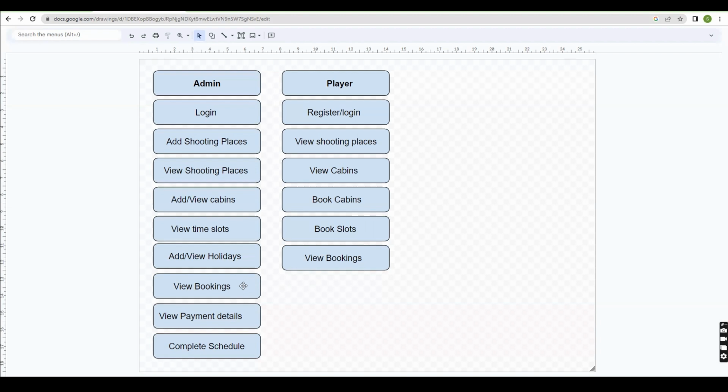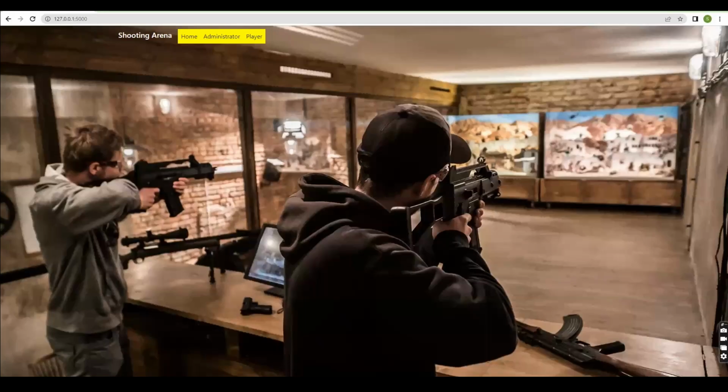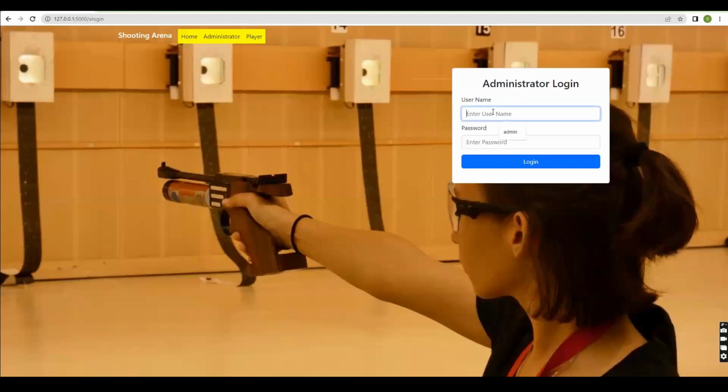After viewing the bookings, the admin can view the payment details, and after the completion of the slot, they can click on complete schedule, and the admin can complete the schedule of the player. So this is the flow of this website. So we'll see the output here. This is the website homepage, and here I'm logging into the admin page now, with the username admin and password.